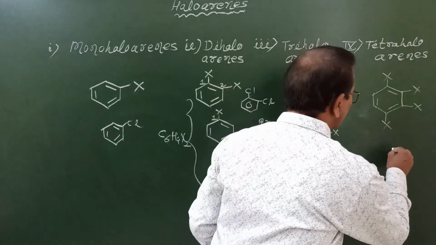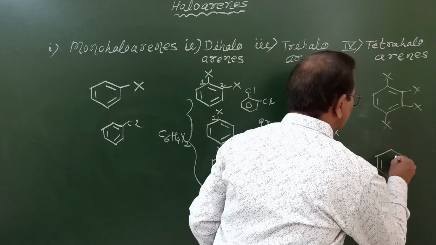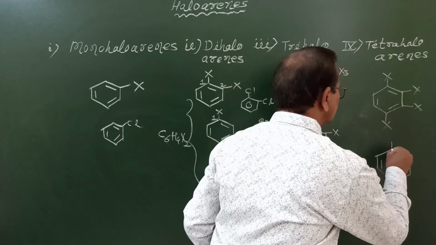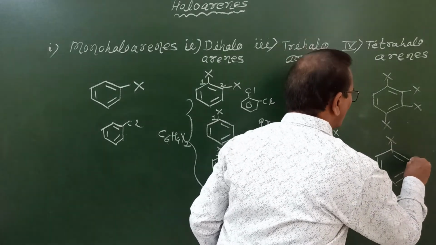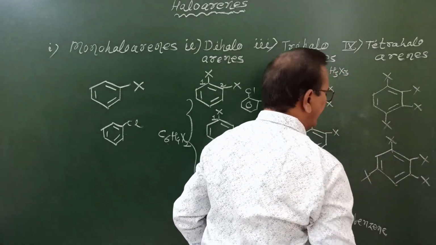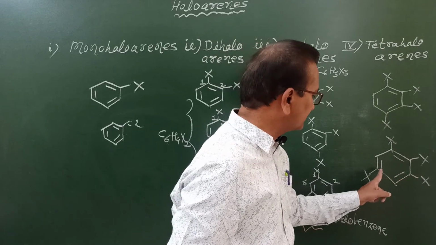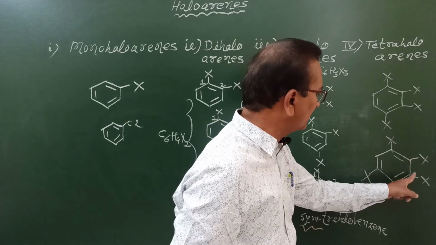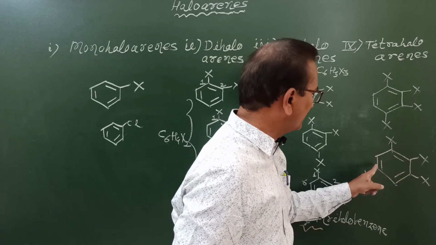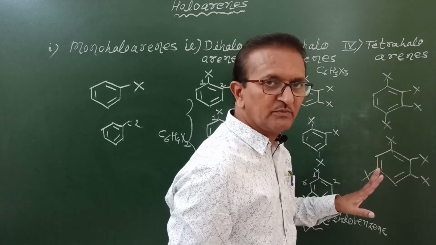Or one more isomer we can draw like this. 1, 2, 3, and here 5. 1, 2, 3 is carbon number 4, and this is carbon number 5. So this is one more isomer.